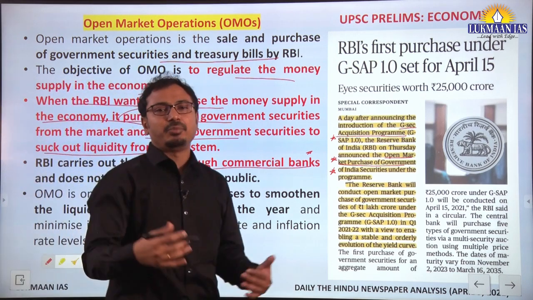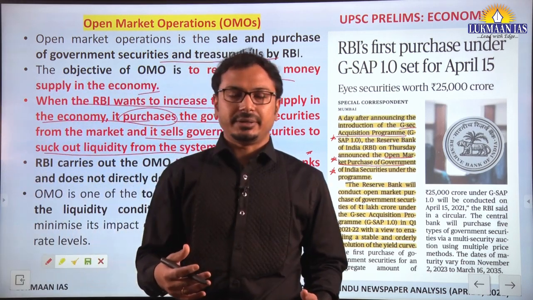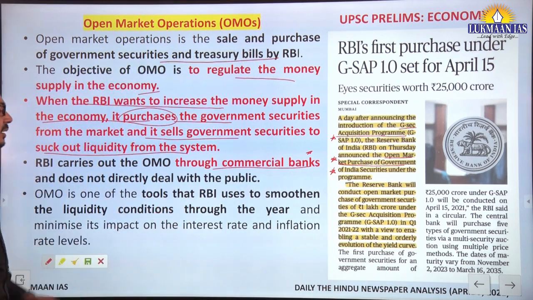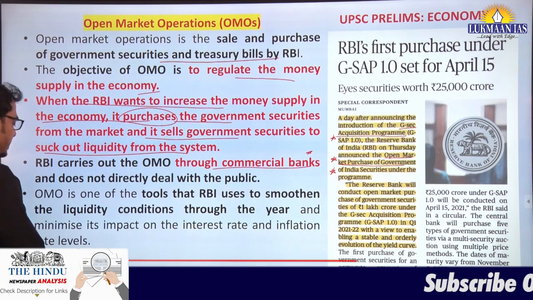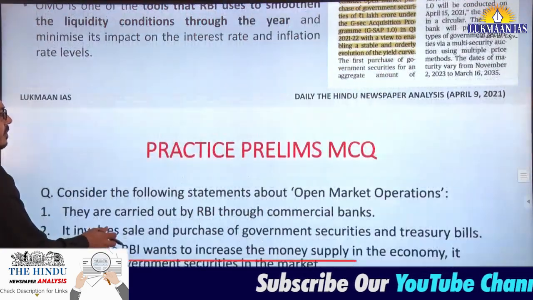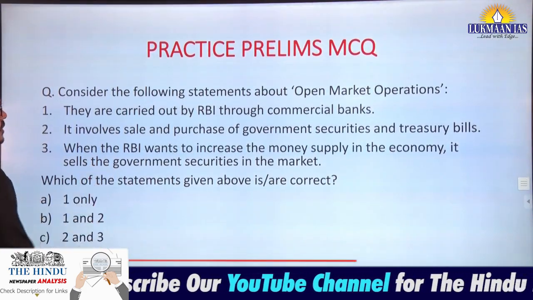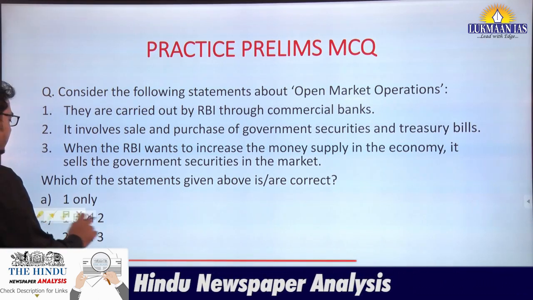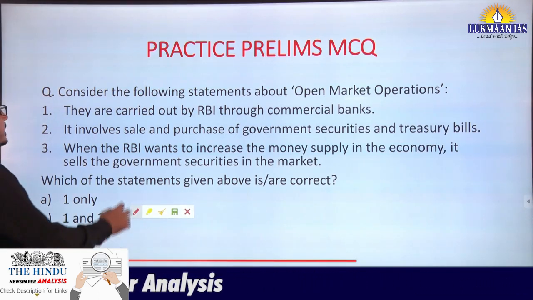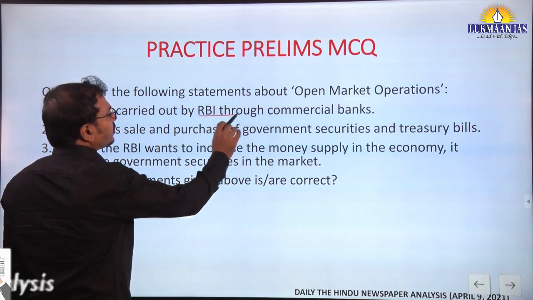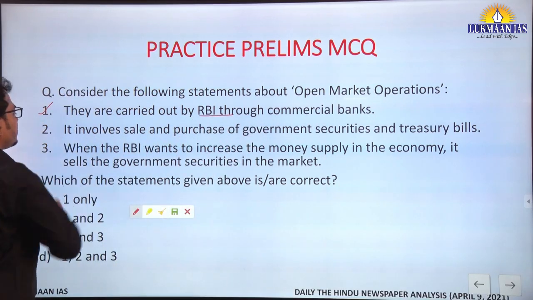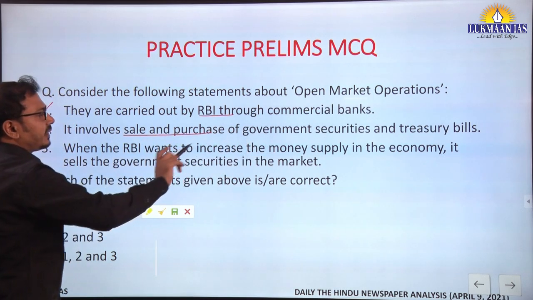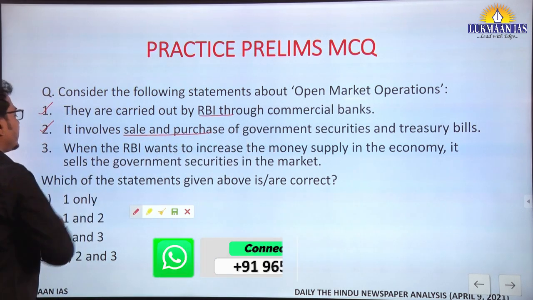So that is the monetary policy tool with the government here. Open market operations, there can be a question in your prelims examination regarding OMOs. So, practice prelims question: consider the following statements about OMOs. Let us try to solve this. First, they are carried out by RBI through commercial banks. Correct statement. It involves sale and purchase of government securities and treasury bills. Yes, this is also a correct statement.